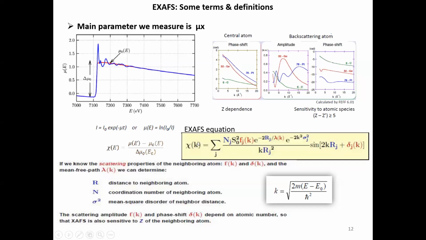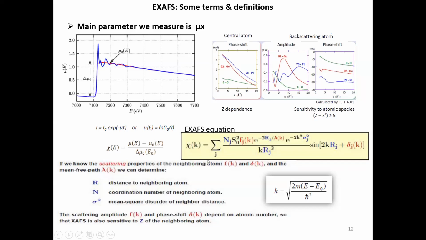This is derived from mu(E), that means this is a function (mu(E) minus mu0(E)) by mu0(E). Mu0 is nothing but imagine there are no neighboring atoms. So how will it behave? It will behave like a monotonic decrease in the absorption coefficient.